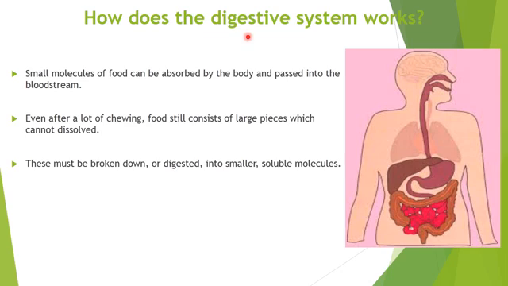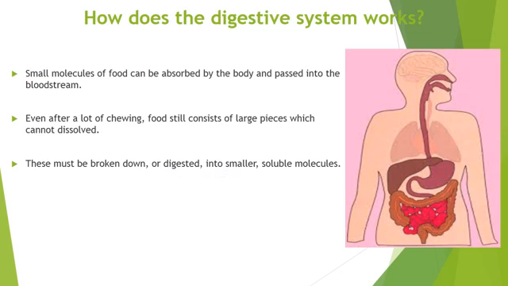Moving further, the question arises: how does the digestive system work? So majorly we say that the small molecules of food can be absorbed by the body and passed into the bloodstream. Even after a lot of chewing, food still consists of large pieces which cannot be dissolved. So these must be broken down or digested into smaller soluble molecules.